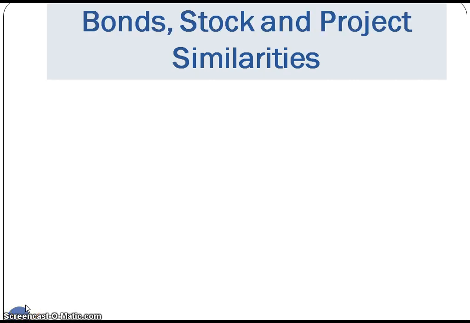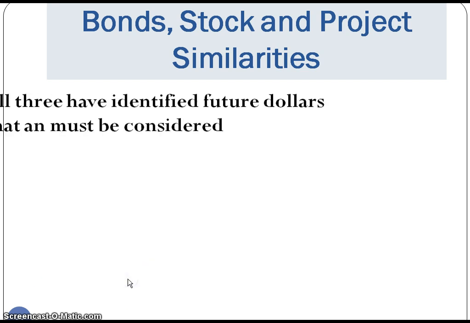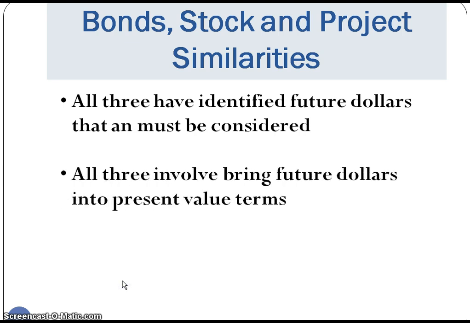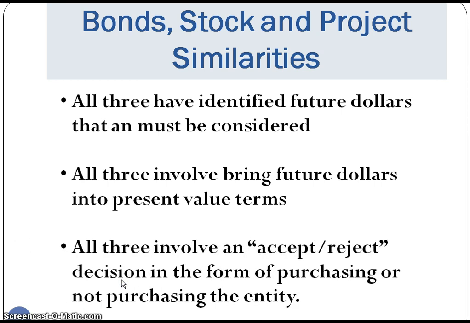As you begin reading Chapter 9, you'll probably see some similarities between Chapter 9 and the prior two chapters that we covered relating to stocks and bonds. In all three, we look at future dollars that must be considered, and we have to convert future dollars into present value terms. With the capital budgeting decision, we also make an accept or reject decision based on our findings when we convert the cash flows into present value form.